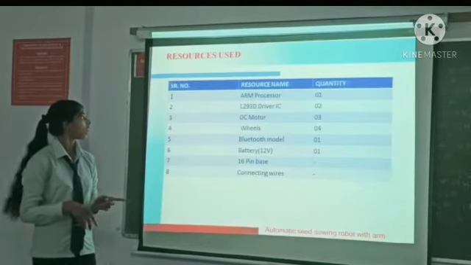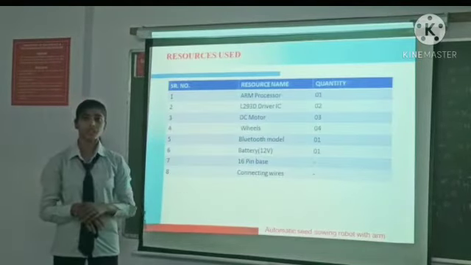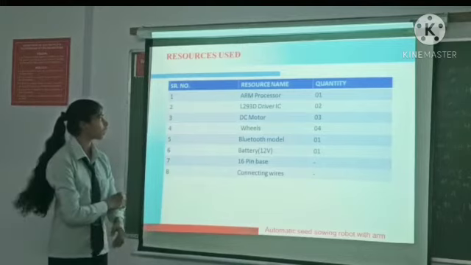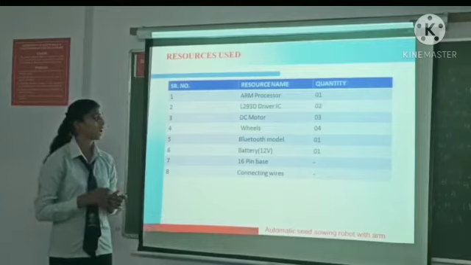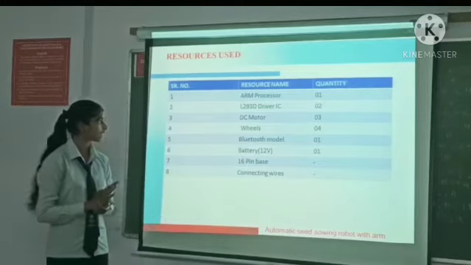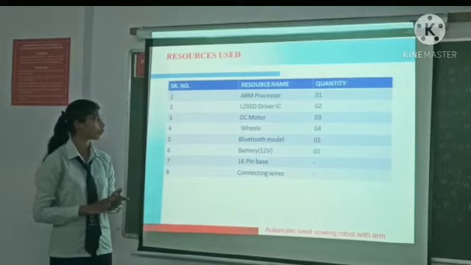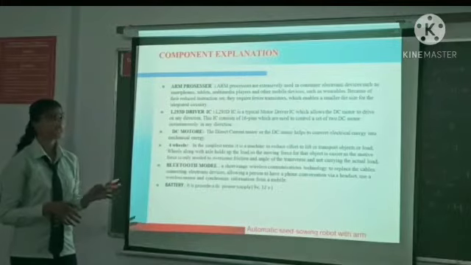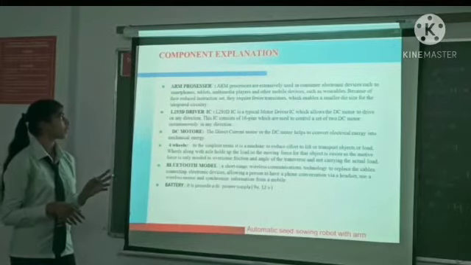Next, these are the resources used in the automatic seed sowing robot project. First is the ARM processor, L293D driver IC, DC motor, wheels, Bluetooth module, battery, 16 pin, and connecting wires. This was already told by Nikita. This is the component explanation. First, the ARM processor.